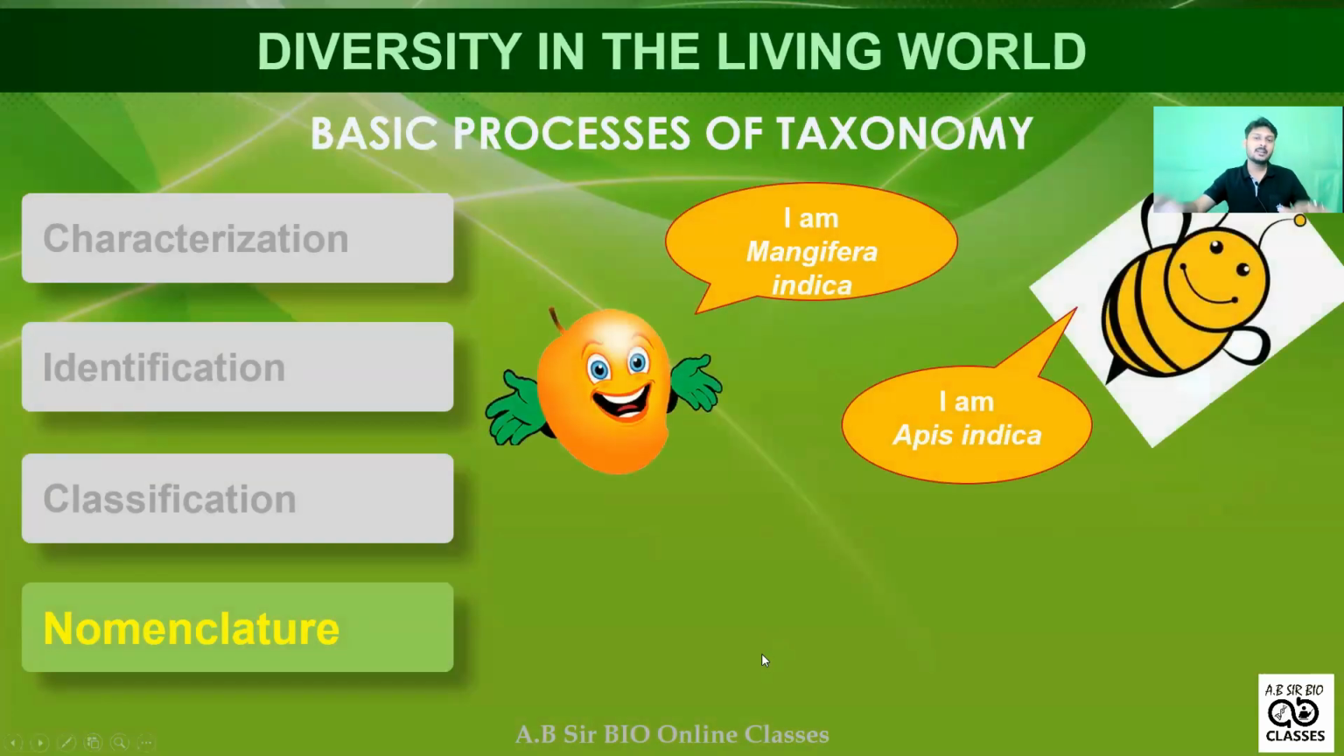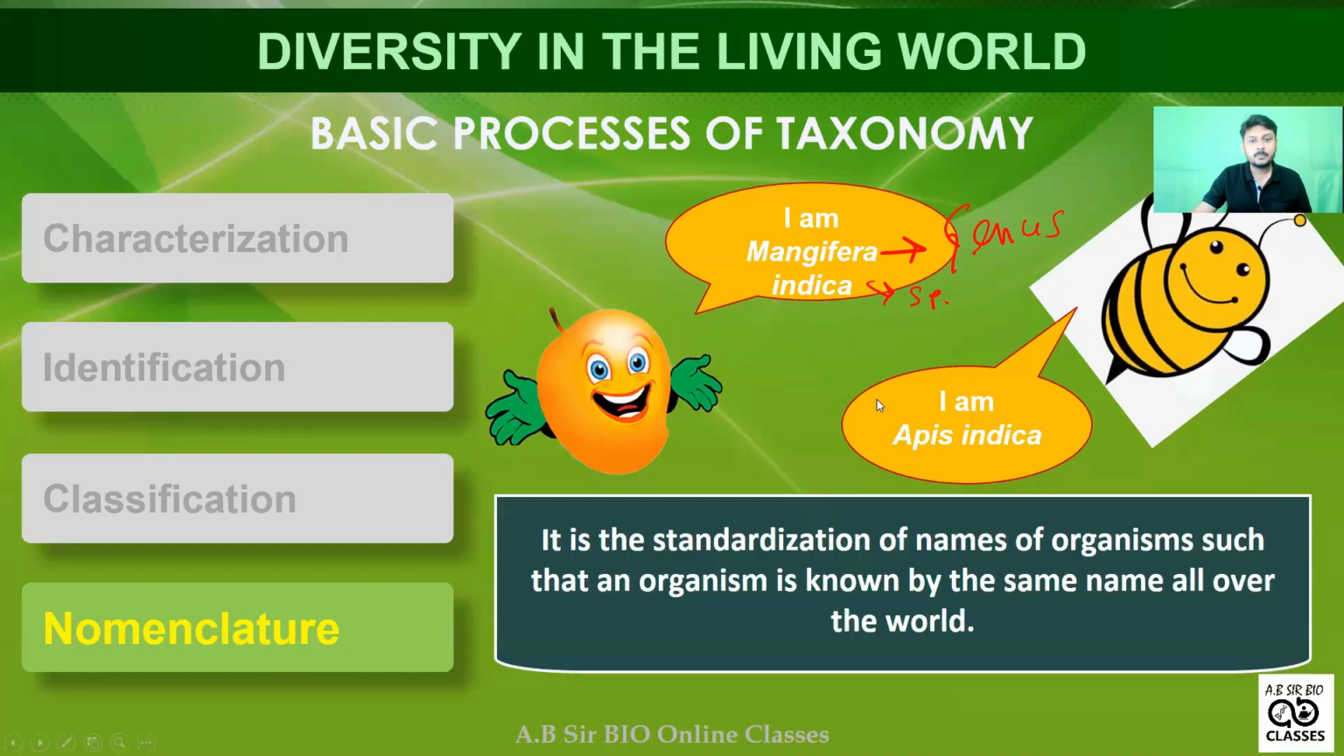What is the nomenclature? Here you can see I have given some pictures, like, I am Mangifera indica, I am Apis indica. So that means Mangifera indica, that is the genus name and species name. This is the genus name and this is the species name. So genus name and species name we need to give them. So remember this one.